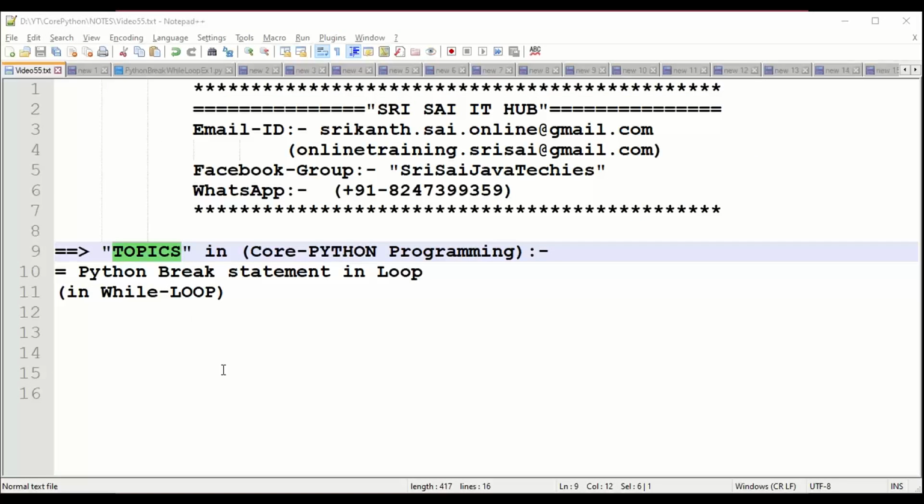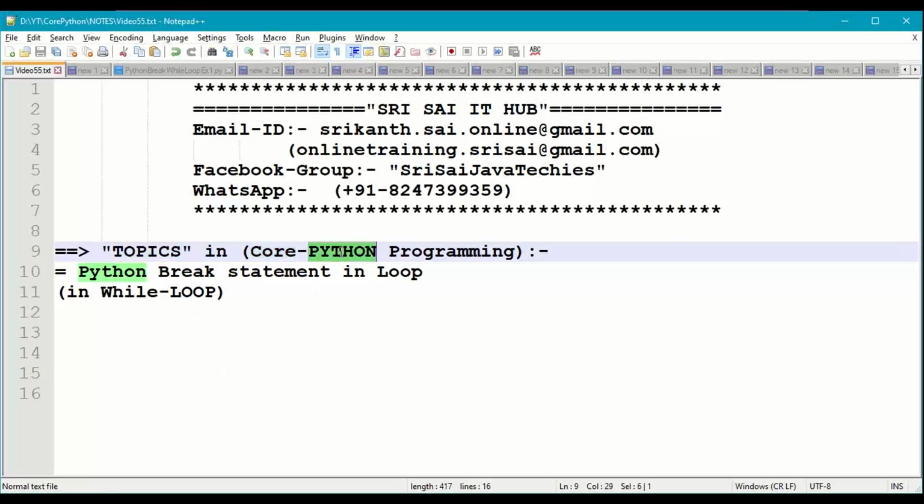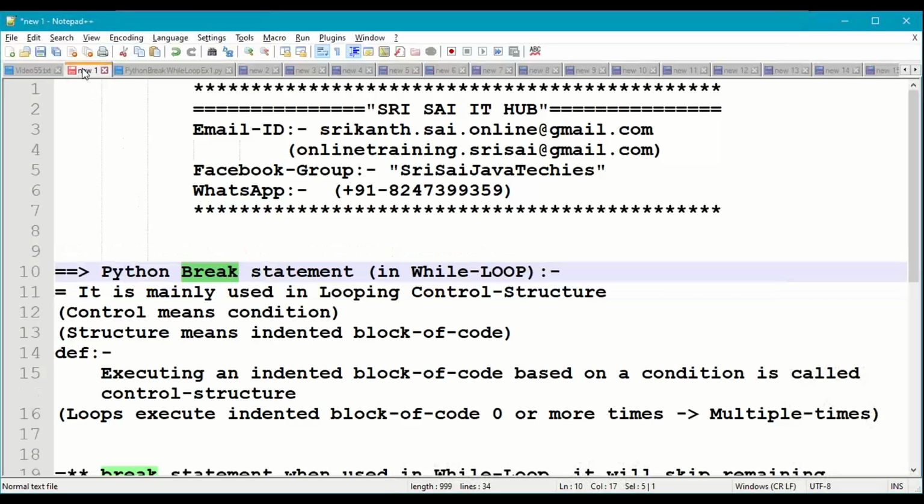In this video of core Python programming, we are going to discuss the following topic: break statement in Python programming with while loop. So first of all, what is this looping control structure where we use break statement? Control means condition.